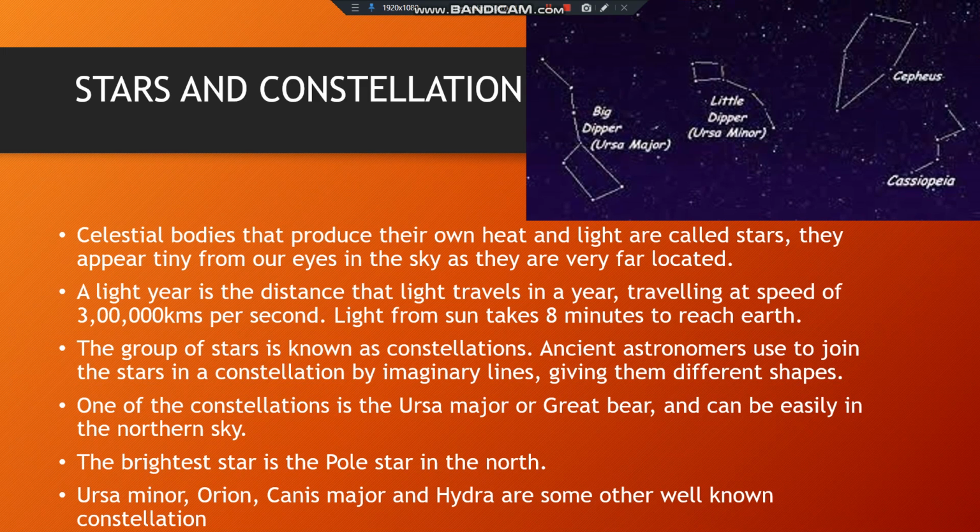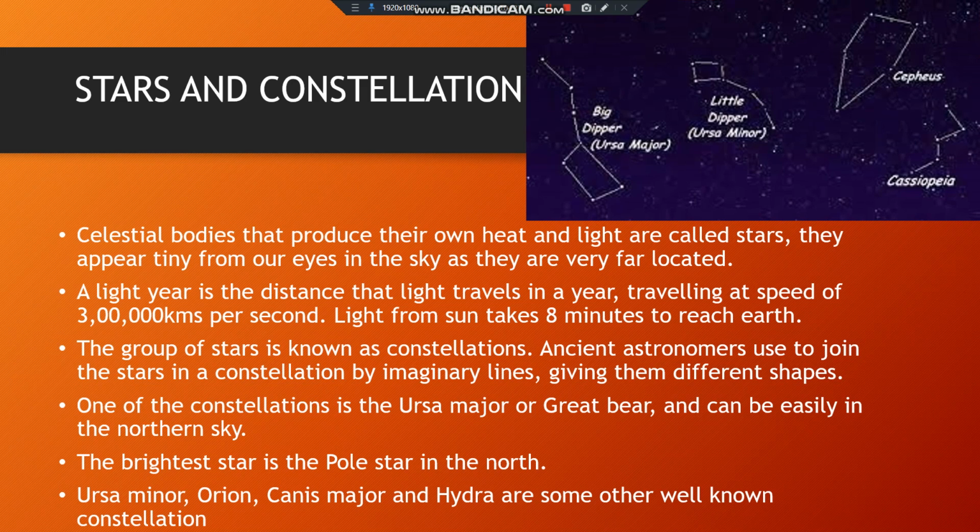The light year is the distance that light travels in a year. Means, what is a light year? The distance traveled by the light in a particular year. And the light from the sun takes 8 minutes. Means, when the light starts from the sun, it takes around 8 minutes to reach the earth.